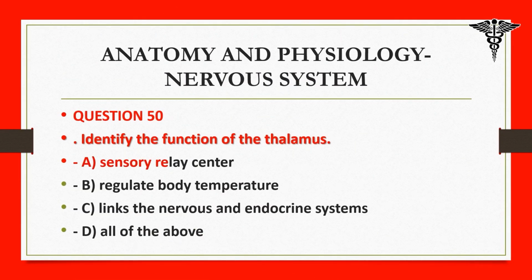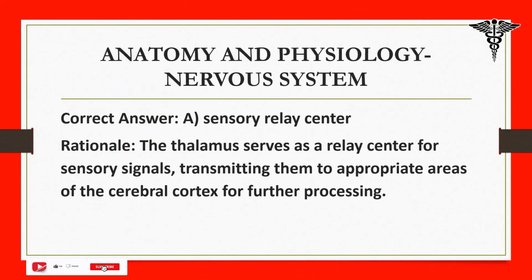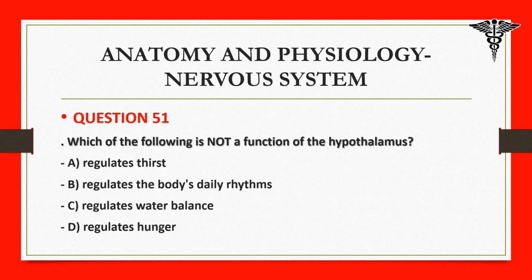A. sensory relay center, B. regulate body temperature, C. links the nervous and endocrine systems, D. all of the above. Correct answer, A. sensory relay center. Rationale: the thalamus serves as a relay center for sensory signals, transmitting them to appropriate areas of the cerebral cortex for further processing.